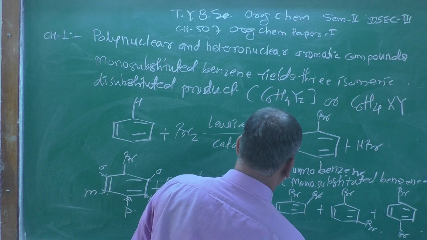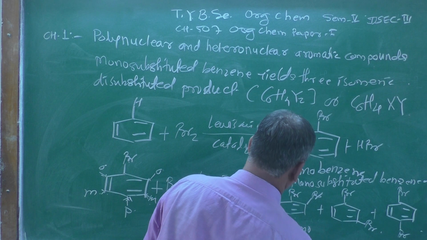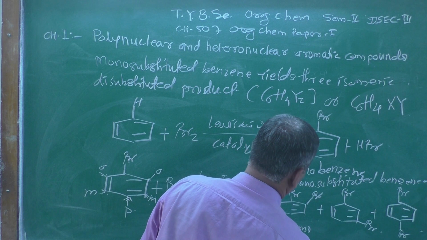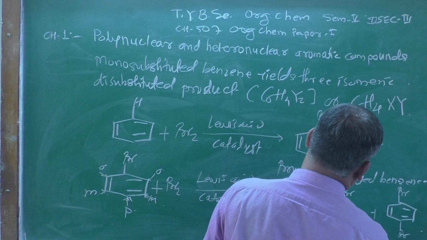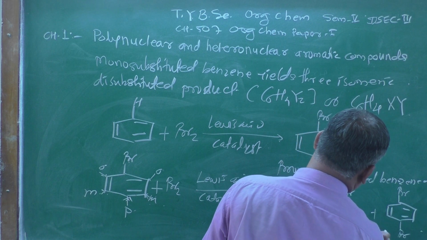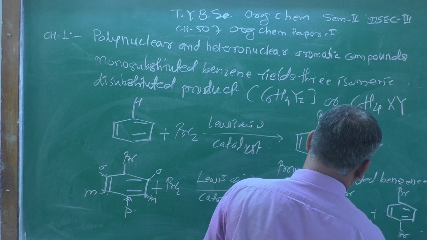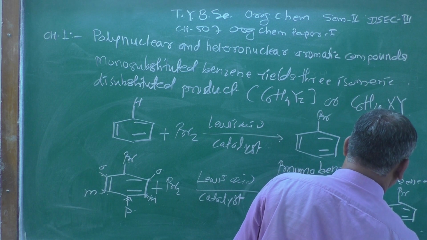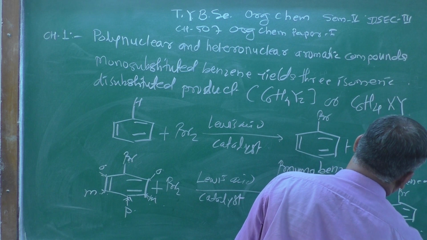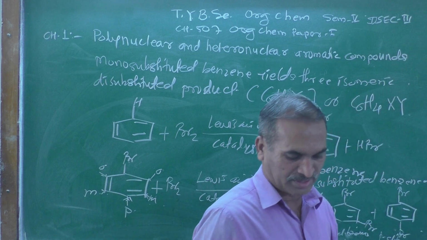This is called ortho dibromobenzene, and this is known as meta dibromobenzene, and this is called para dibromobenzene.